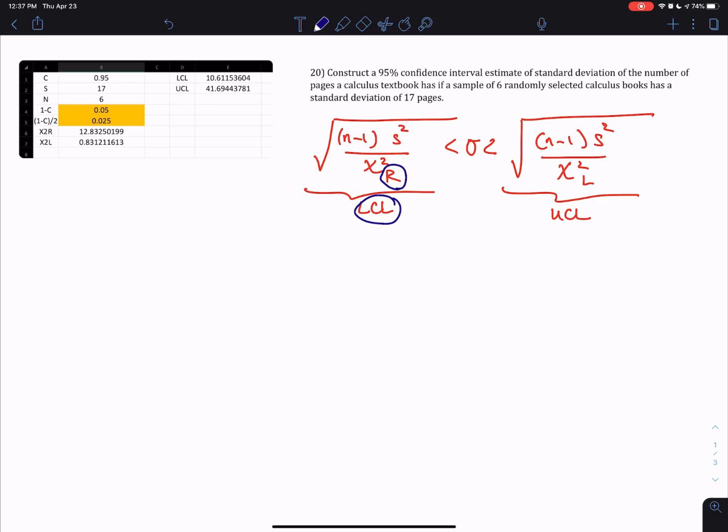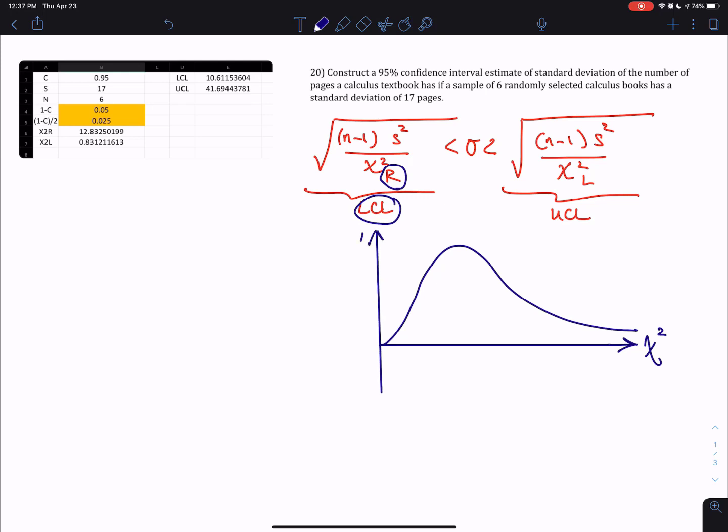And remember, if you're drawing the chi-square distribution, that's your chi-square axis, and that's your probability axis, and that's 0.